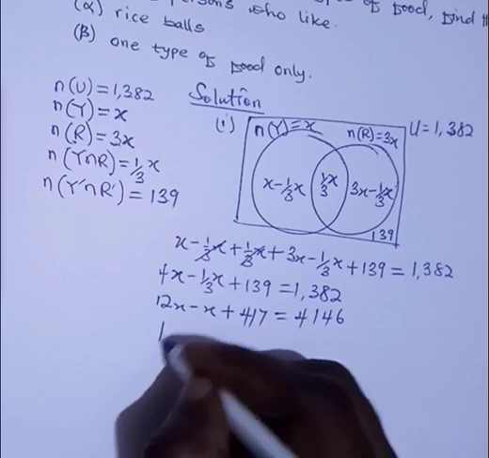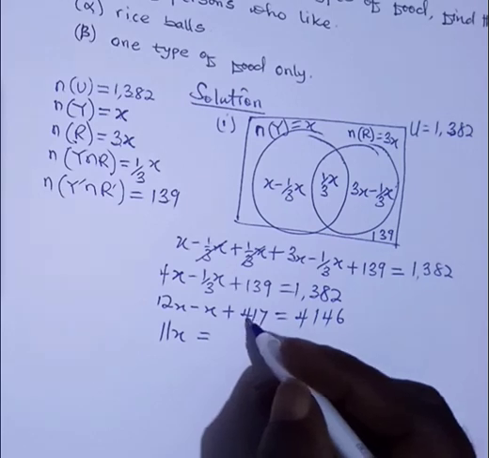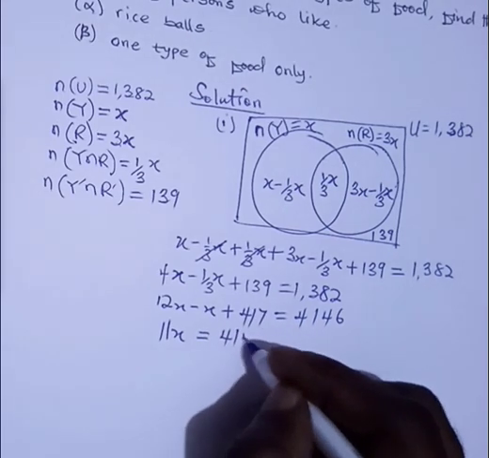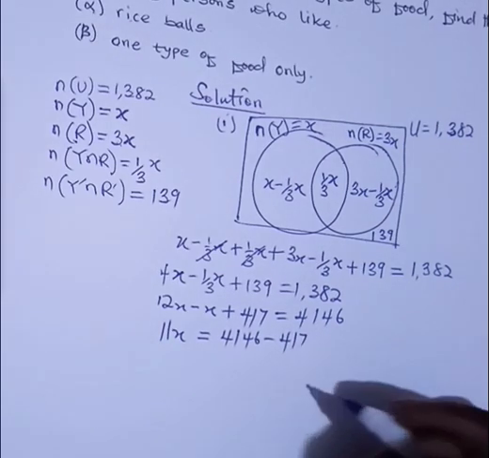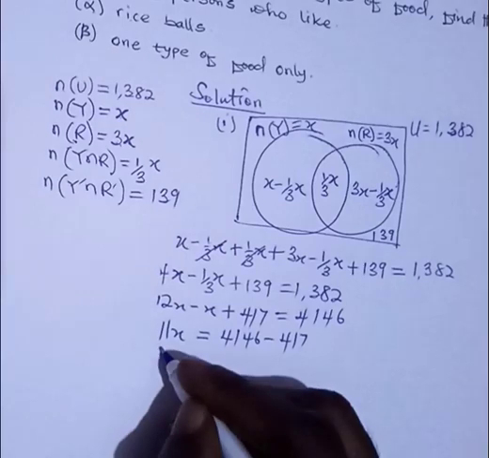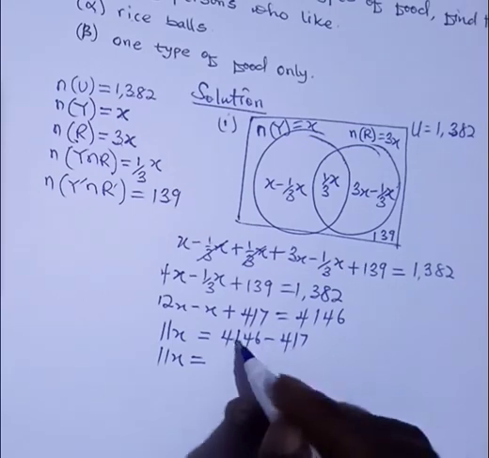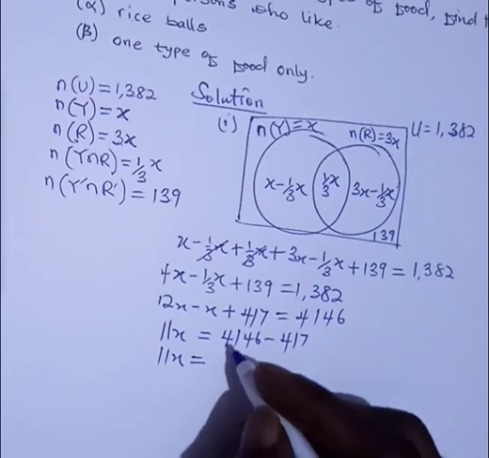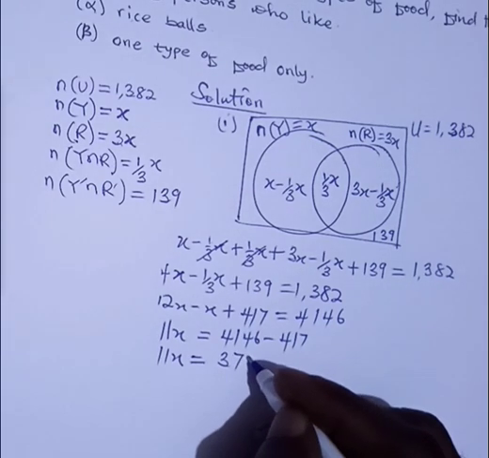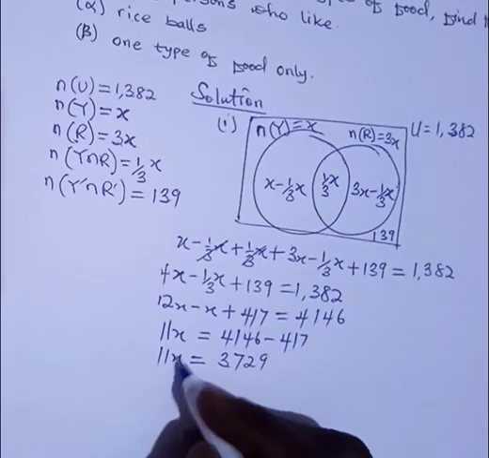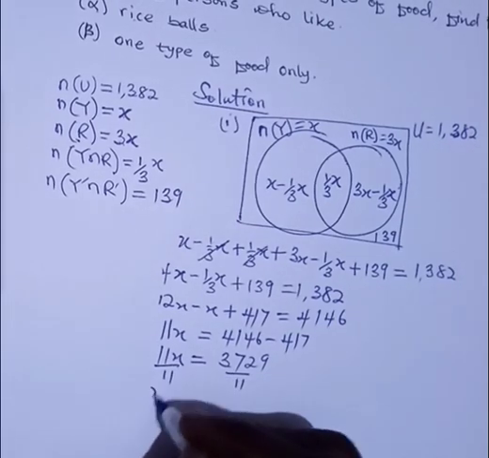We get 11x is equal to 4146 minus 417. So we have 11x, which is equal to 3729. Then we can divide both sides by 11, then we get x